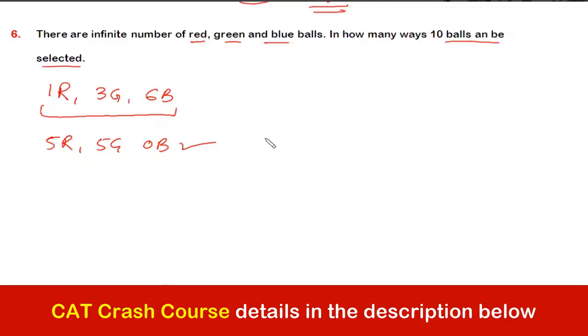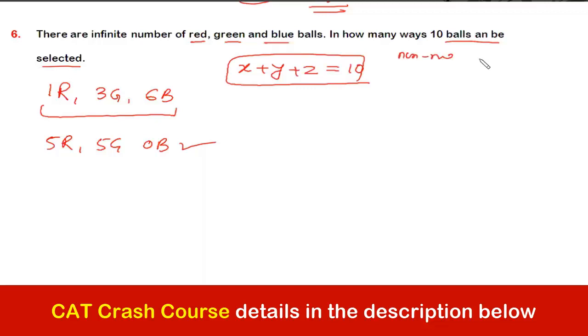So if you look at closely, this is nothing but, if I consider x is the number of red ball, y is the number of green ball, and z is the number of blue ball, then their total should be what? 10. And x, y, z have to be whole number or non-negative number. Am I right, guys? बात तो वही हुआ ना? So can I say we can directly apply the formula then?